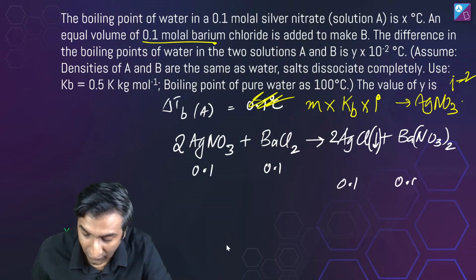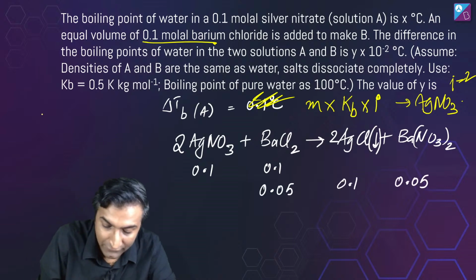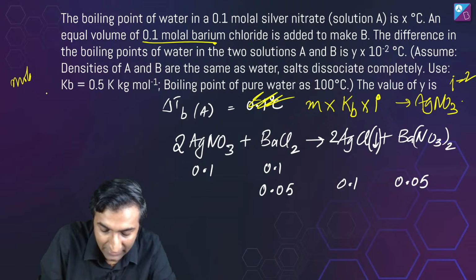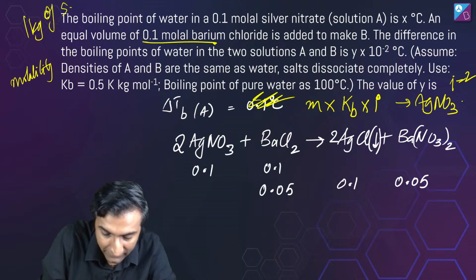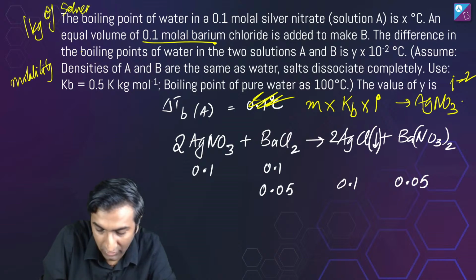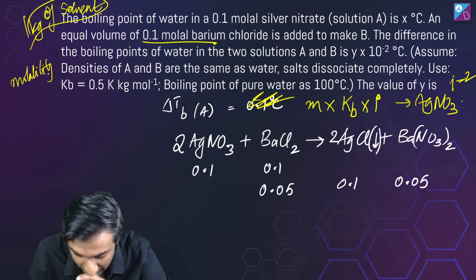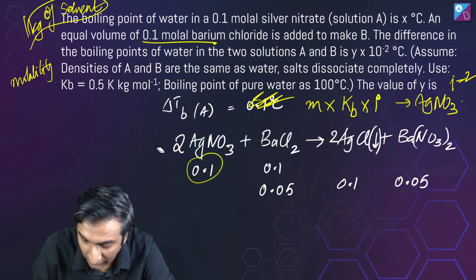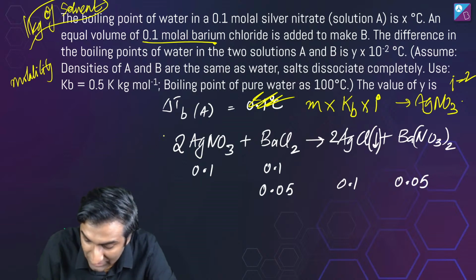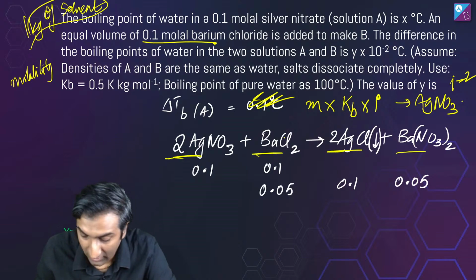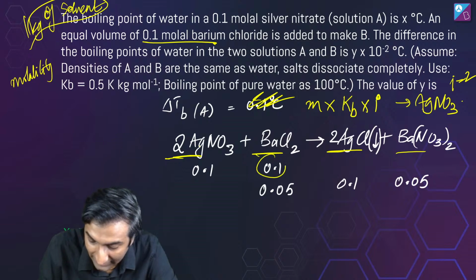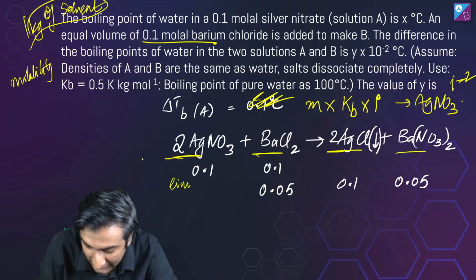And I'm adding 0.1 of both. Okay, I have assumed that molality, मतलब कि I have taken say 1 kilogram of solvent. Okay, that's my basis. So I know कि उसमें 0.1 mole दोनों के हैं. And after reaction, according to this stoichiometry, कुछ अजीब चीजें हो रही हैं, right? इसमें सिर्फ आधा ही react कर जाता है, आधा बच जाता है. ये पूरा react हो जाता है. So this is your limiting reagent.